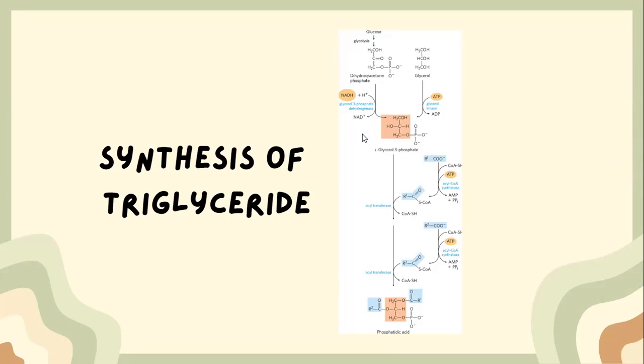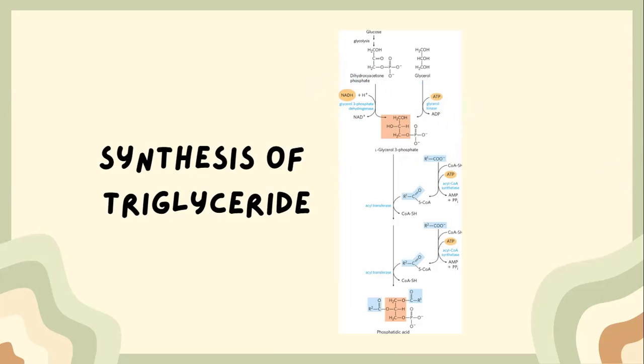The vast majority of the glycerol 3-phosphate is derived from the glycolytic intermediate dihydroxyacetone phosphate by the action of cytosolic NAD-linked glycerol 3-phosphate dehydrogenase. In the liver and kidney, a small amount of glycerol 3-phosphate is also formed from glycerol by the action of glycerol kinase. So these two processes both result in the formation of L-glycerol 3-phosphate.